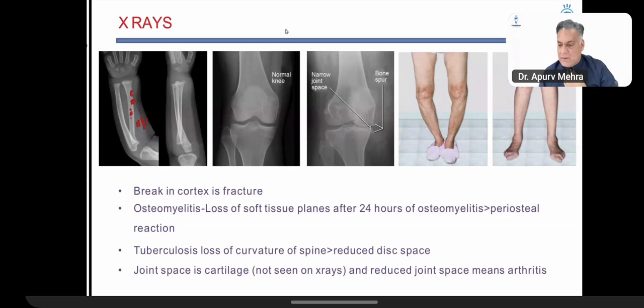All right. So example of different types of Salter-Harris is not required. These are called the soft tissue planes, and a break in the cortex is a fracture.